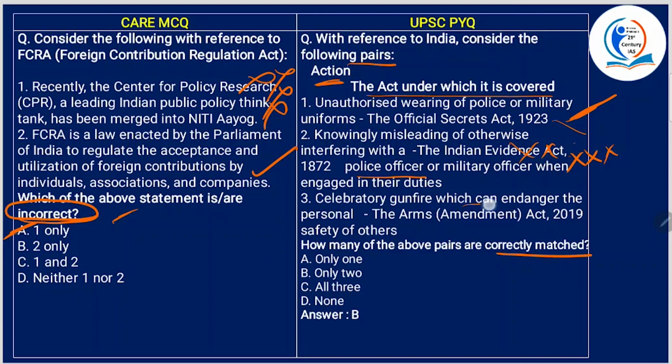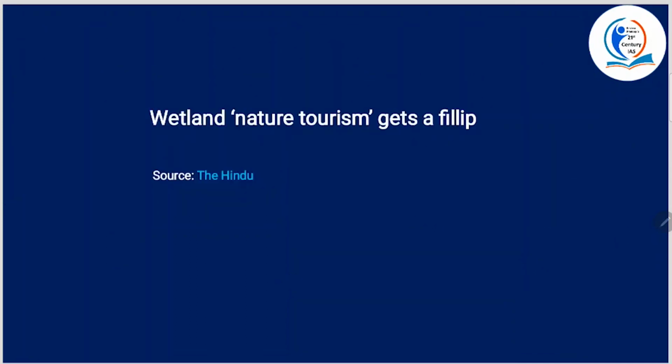Now, celebratory gunfire which can endanger the personnel safety of others: The Arms Amendment Act of 2019. Yes, this is correct because this amendment actually added new offenses such as forcefully taking a firearm from the police or armed forces and using firearms in celebratory gunfire, which endangers human life or personal safety of others. Alright, so they are new offenses. So, two statements are right. So, B is the answer.